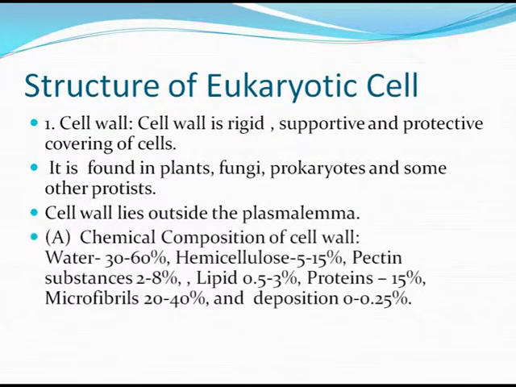The chemical composition of a cell wall is: water content 30 to 60%, hemicellulose 5 to 15%, pectic substances 2 to 8%, lipids 0.5 to 3%, proteins 15%, microfibrils 20 to 40%, and depositions 0 to 0.24%.